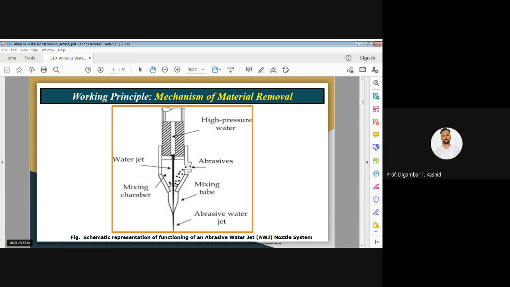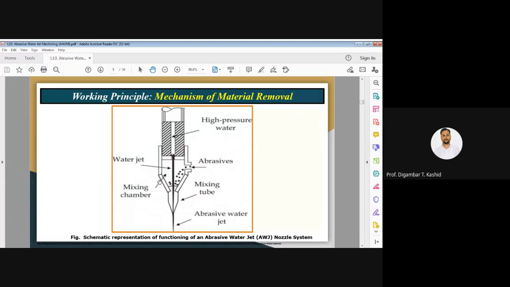Then on this side we have the abrasive port, through which abrasive particles are supplied. These abrasive particles may be alumina, that is Al2O3, or silicon carbide, SiC, or some other abrasive particles you can use in this process.